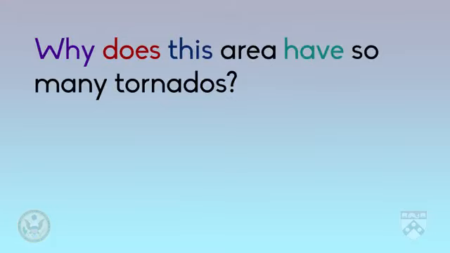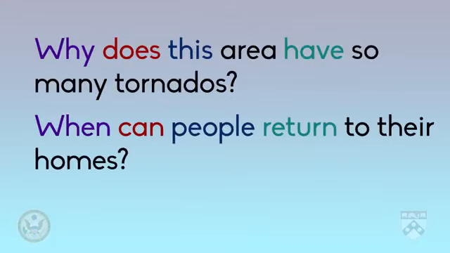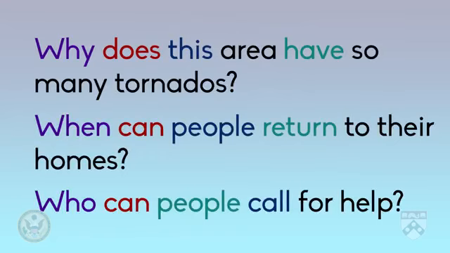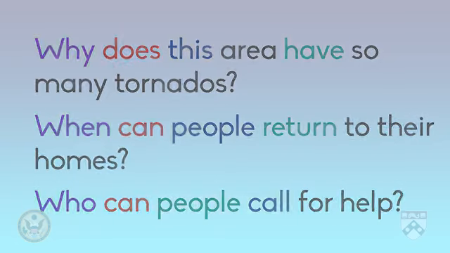Here are some other questions a journalist might ask a government official. Why does this area have so many tornadoes? When can people return to their homes? Who can people call for help? Notice in all of these examples, we follow the same formation: question word, helping verb, subject, and main verb.